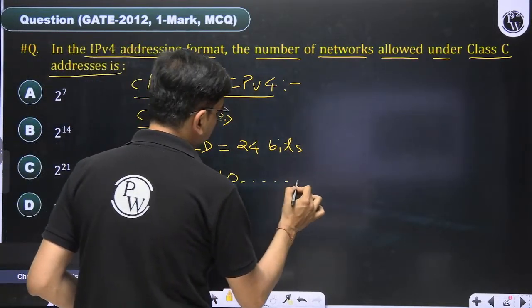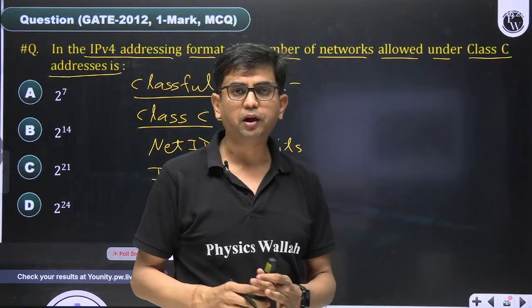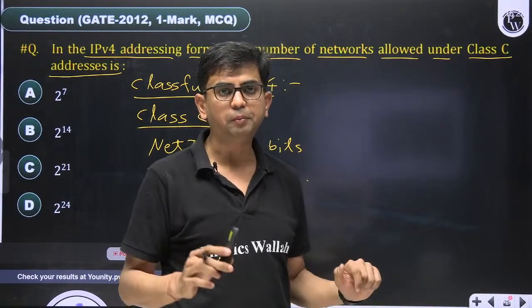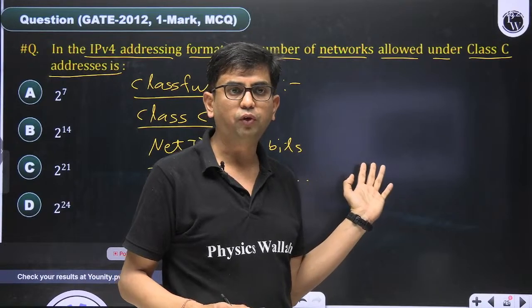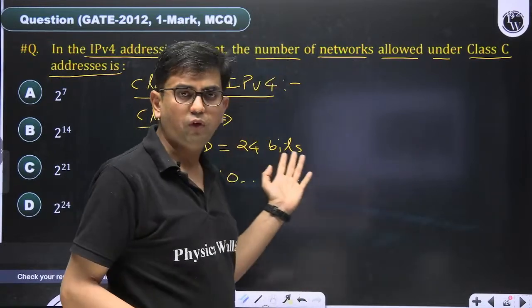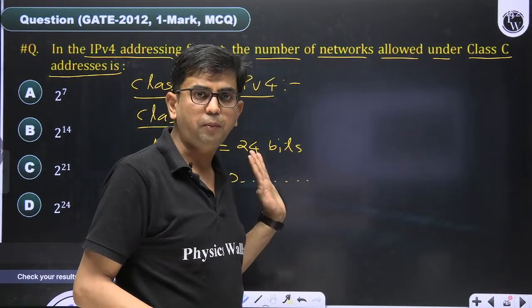So the starting 3 bits are always fixed for class C. So out of 24, 21 bits are allowed to vary, 3 bits are fixed.